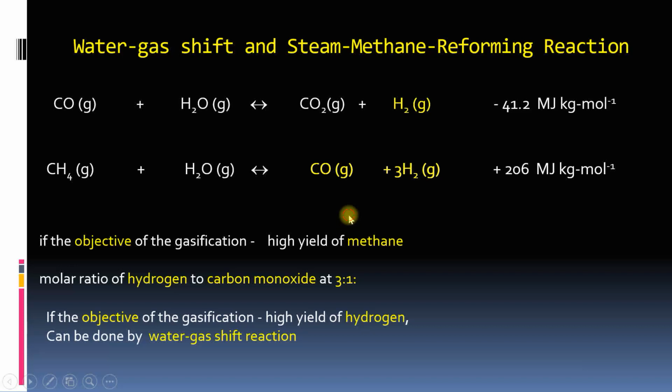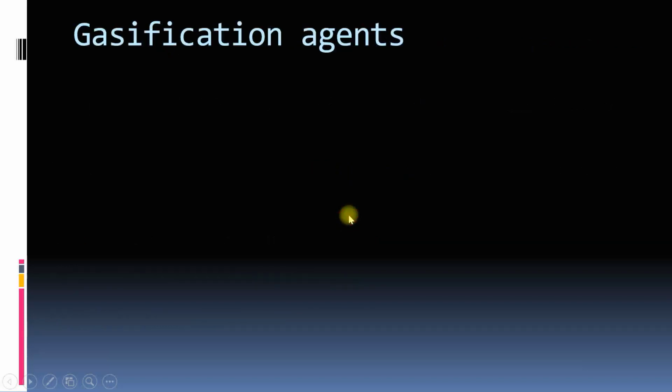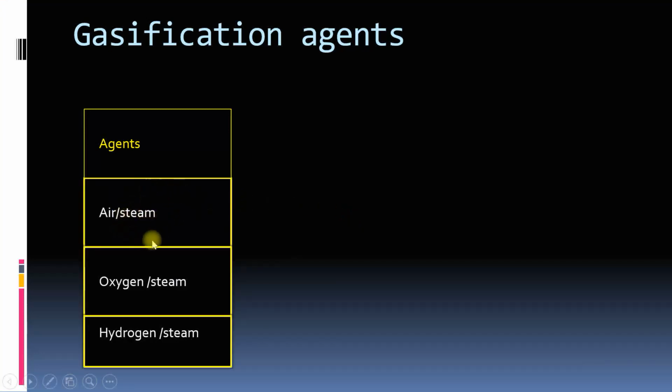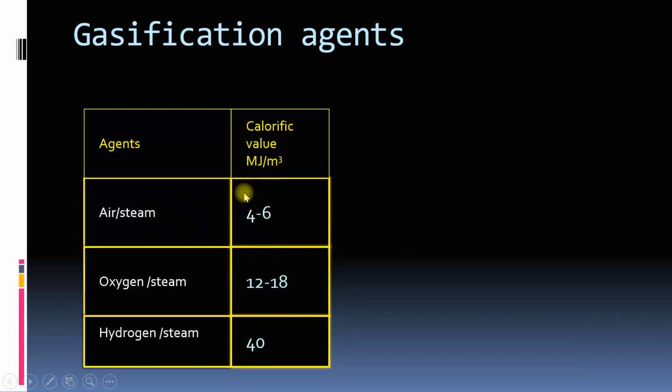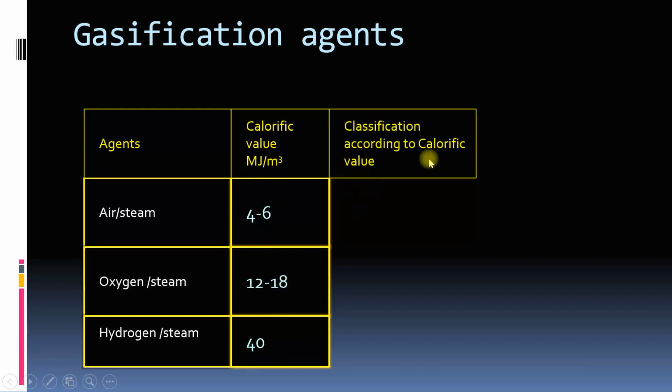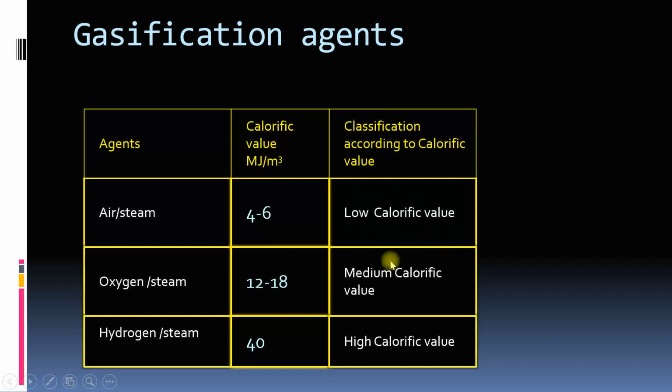If you remember, we talked about gasification agents earlier, and these agents can be air, steam, oxygen, or hydrogen, and based on these agents you can have different calorific values. So the classification is low calorific value, medium calorific value, high calorific value. These depend upon what you use as an agent.